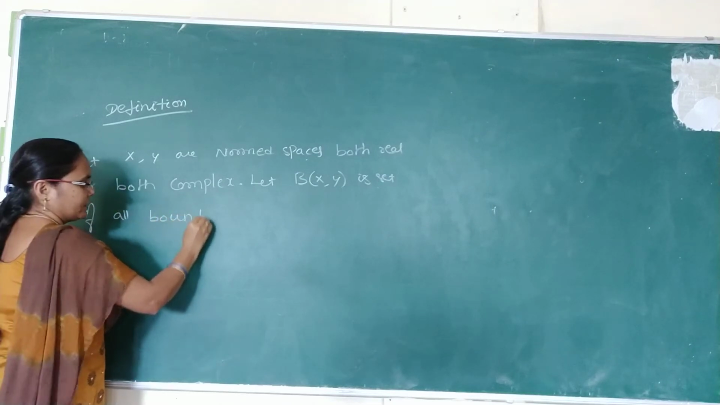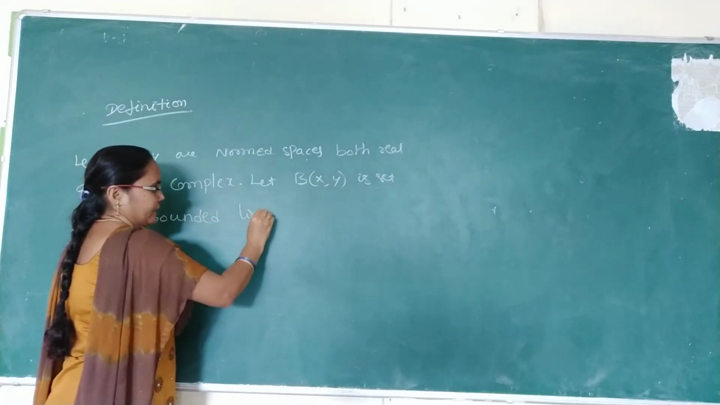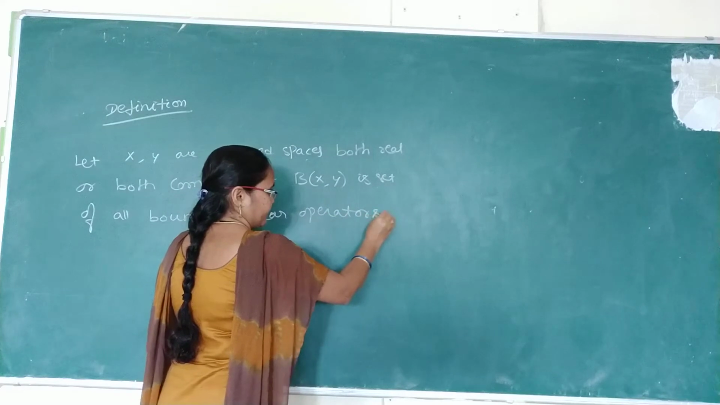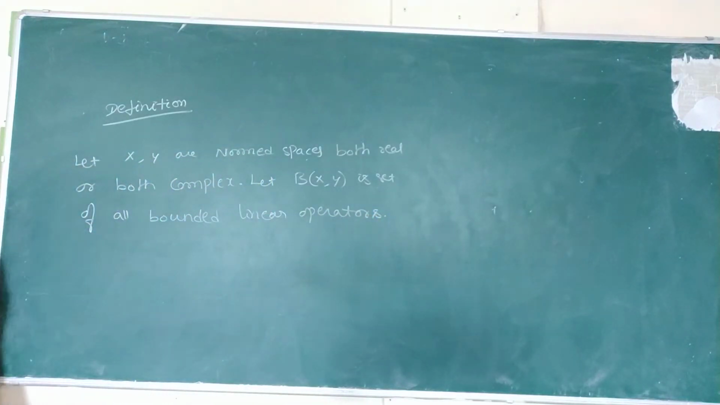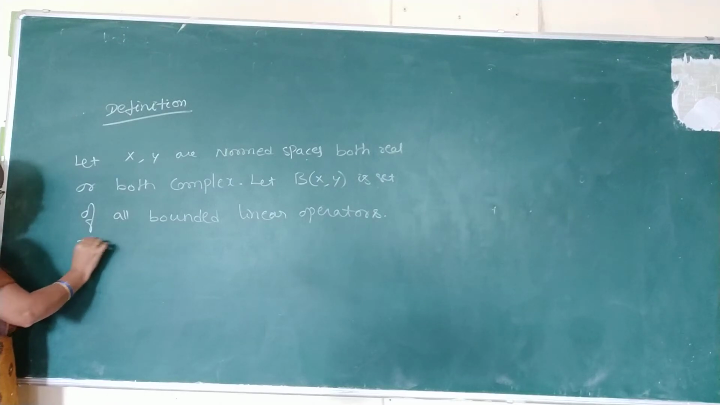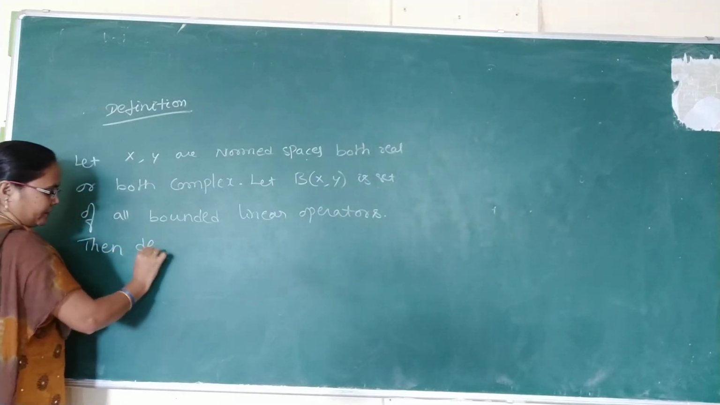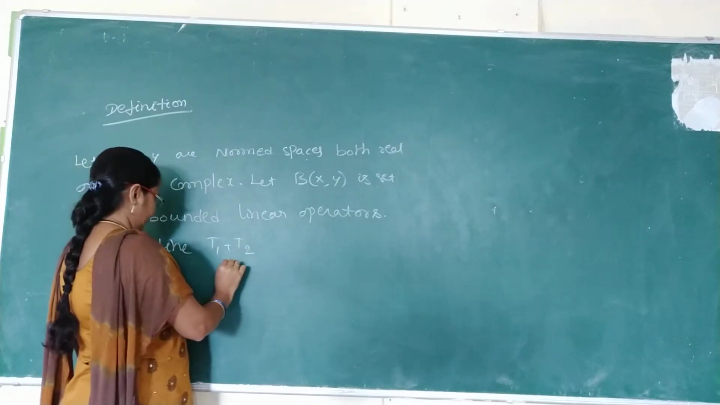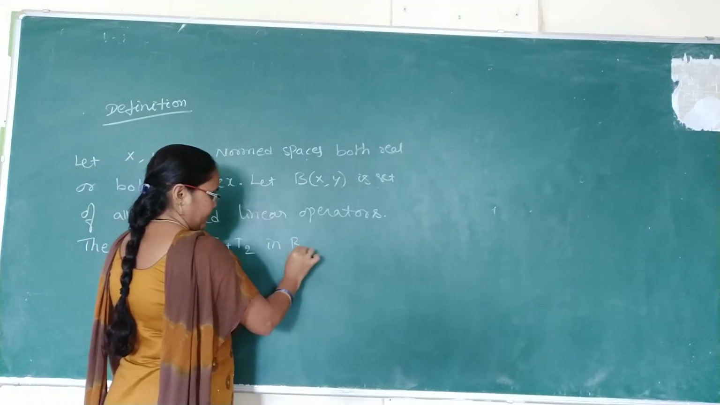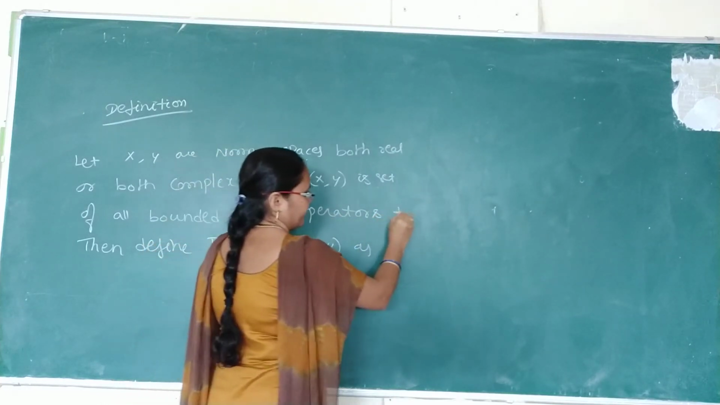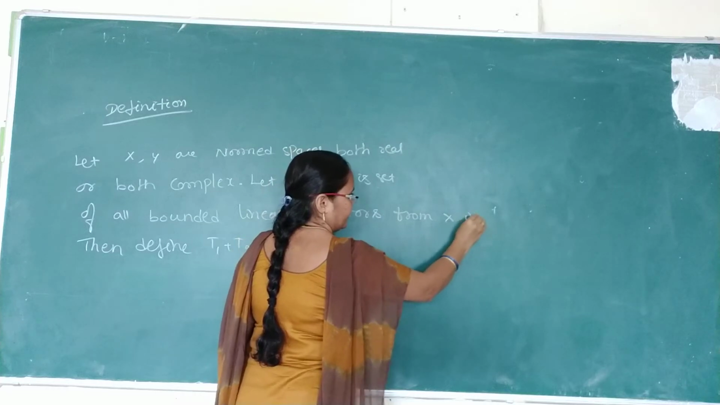So it contains which ones? The set of all bounded linear operators. Then define T1 plus T2 in B of X comma Y as linear operators from which set to which set? From X into Y.